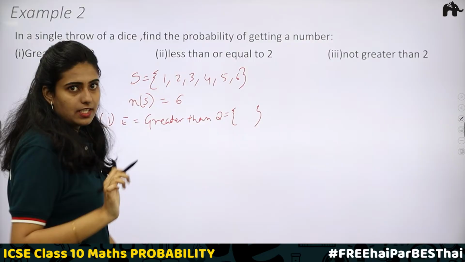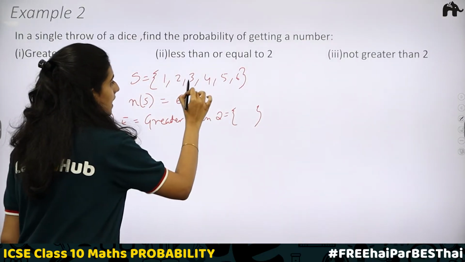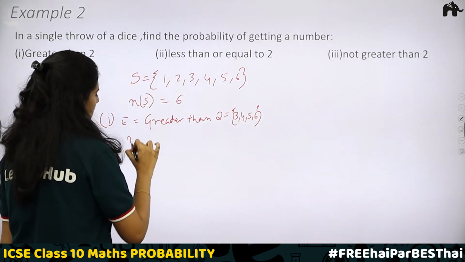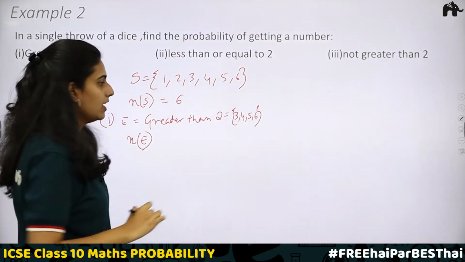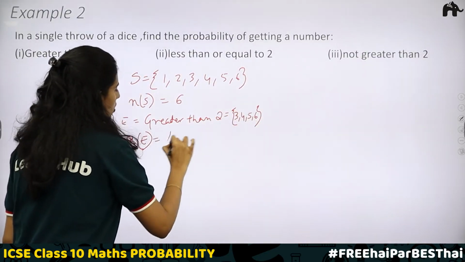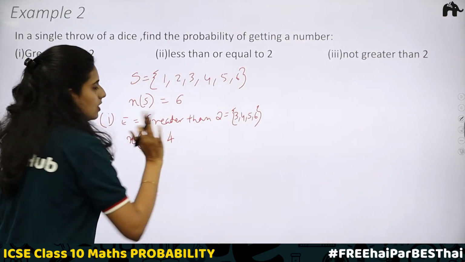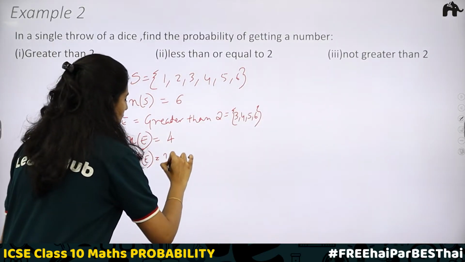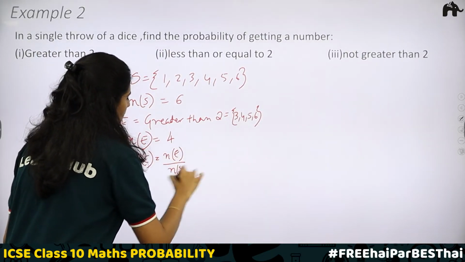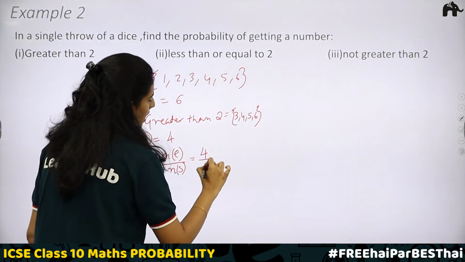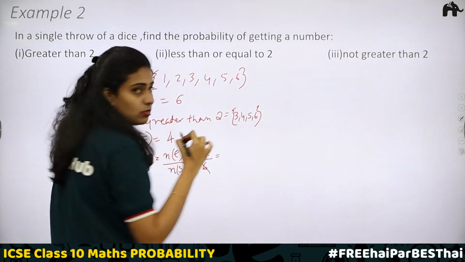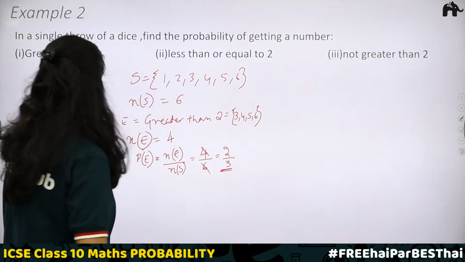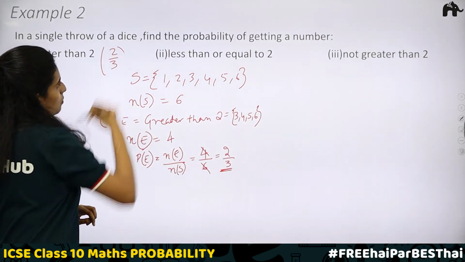What are the numbers greater than 2? You cannot include 2. 3, 4, 5, 6. Number of outcomes favorable to the event: 1, 2, 3, 4. 4 outcomes are favorable to the event. Therefore, N of E is equal to 4. Now tell me what is the probability of the event? P of E will be equal to N of E divided by N of S, that is 4 divided by 6. We have to reduce it to the smallest fraction. You will be getting 2 by 3. So for the first part, the probability is 2 by 3.